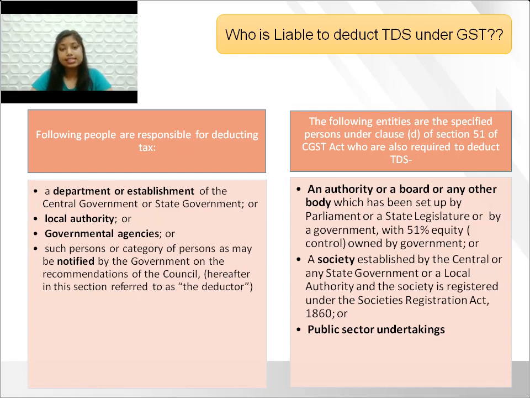Then a society established by the central or state government or local authority, and the same is registered under the Societies Act. And lastly, public sector undertaking. So basically, from here we can conclude that the above 6 types of government entities are required to deduct TDS while making payment for supply of goods or services.